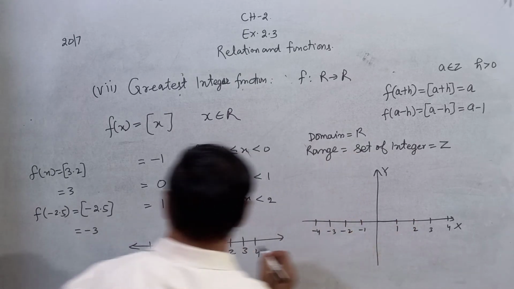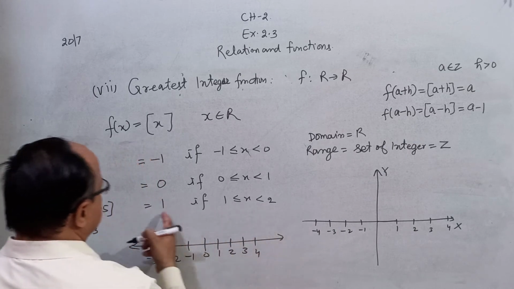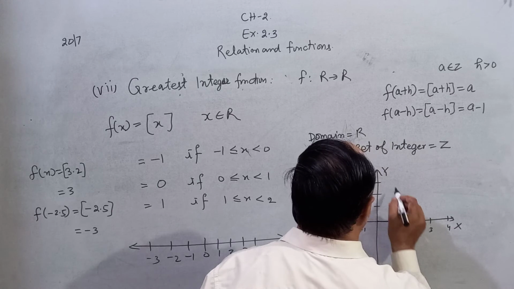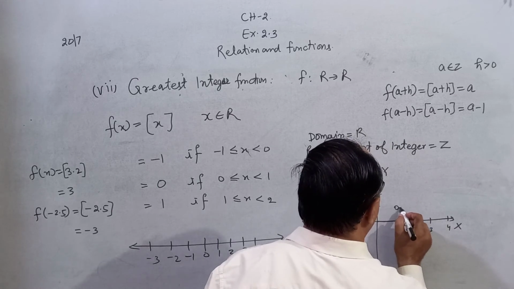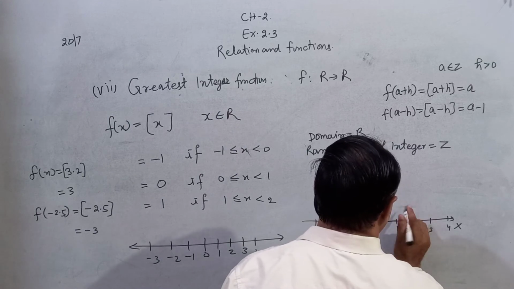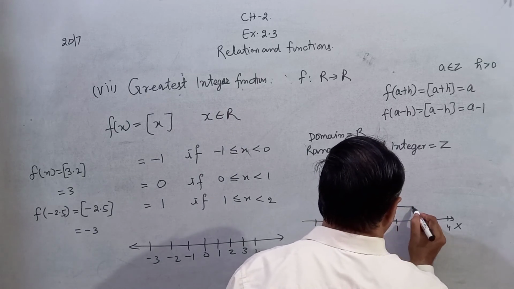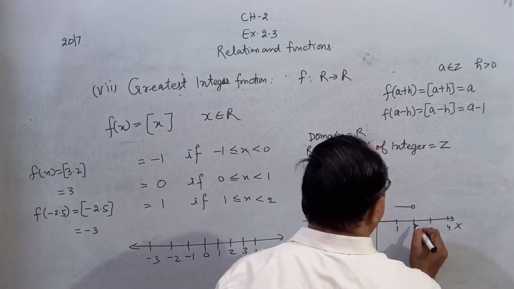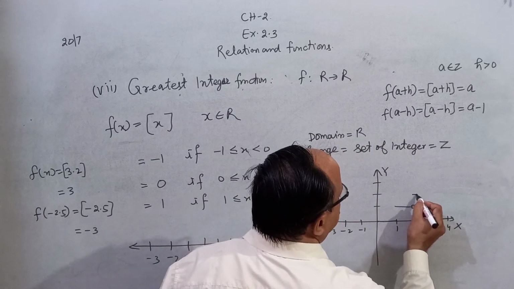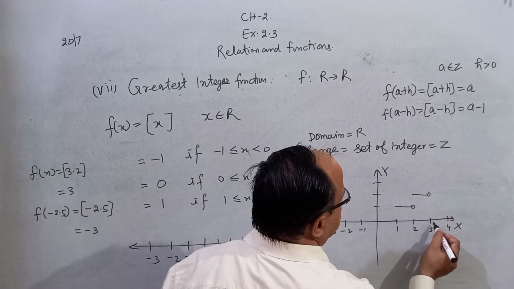If your value lies between 1 and 2, the answer is 1. It means 1, 2, 3 like this. This is the answer. And suppose your value lies between 2 and 3. This is your graph. 3 and 4.